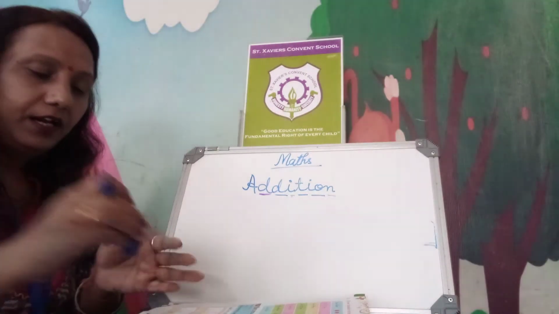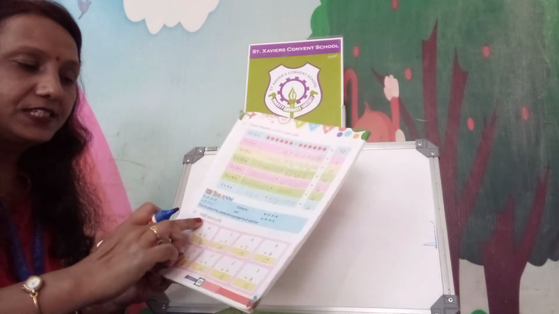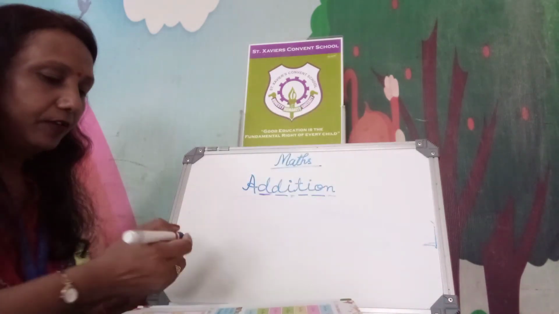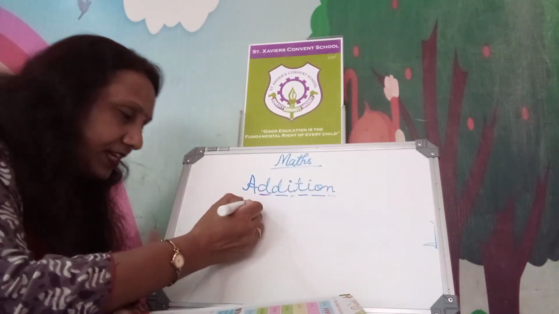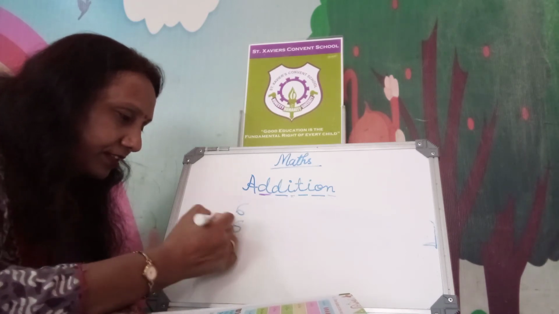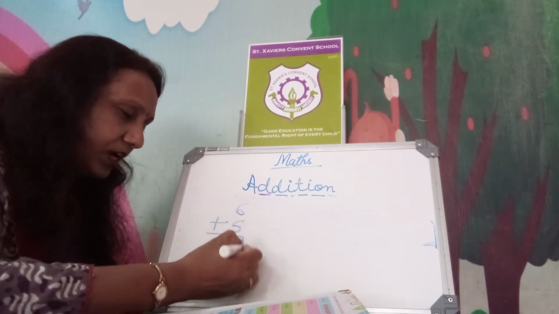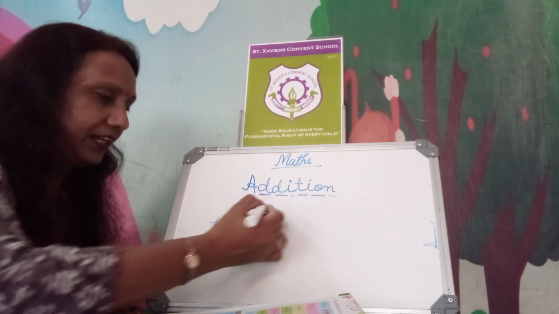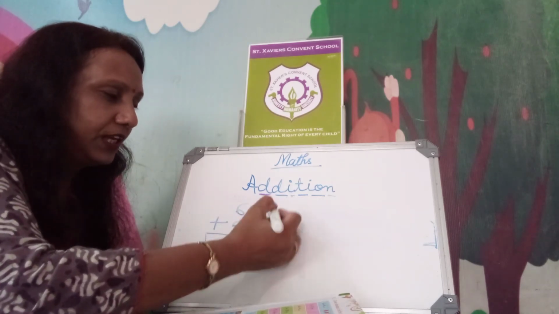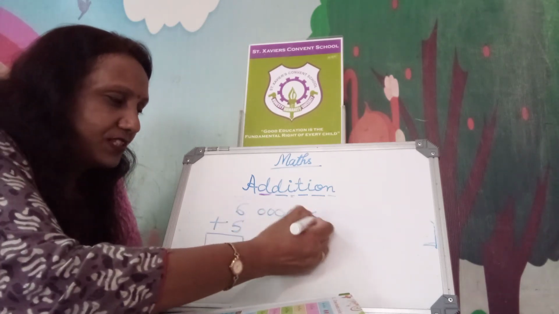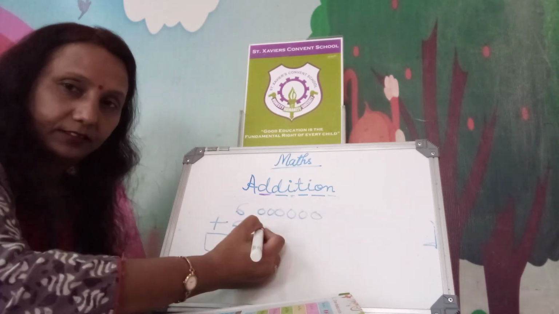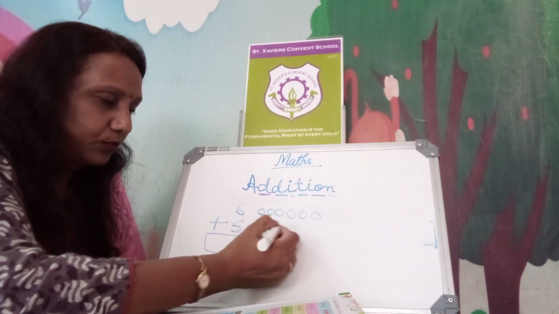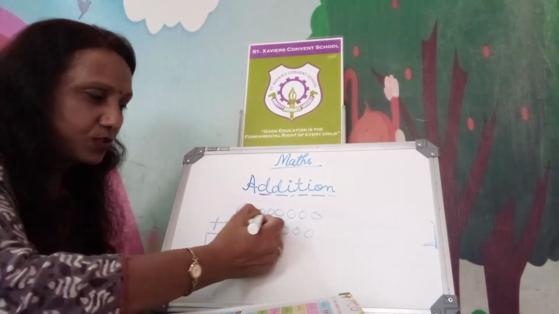Next we will do addition vertically. Okay? Vertically, this way: 6 and 5. When we write addition this way, it is called vertical addition. 1, 2, 3, 4, 5, 6. 6 circles. 5 circles: 1, 2, 3, 4, 5. So 6 are there.